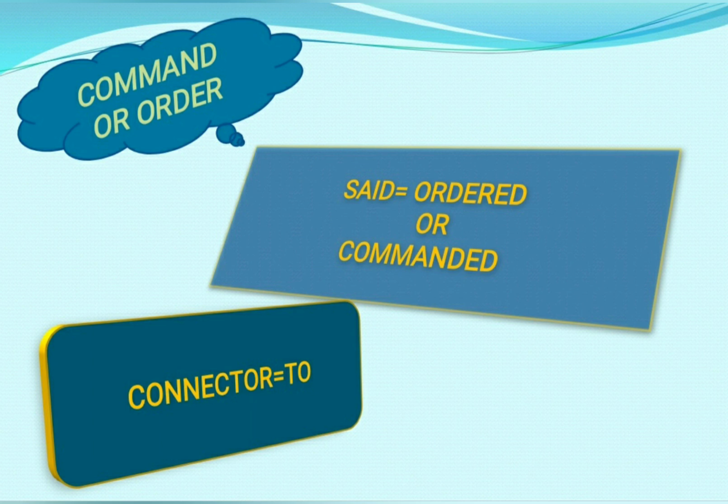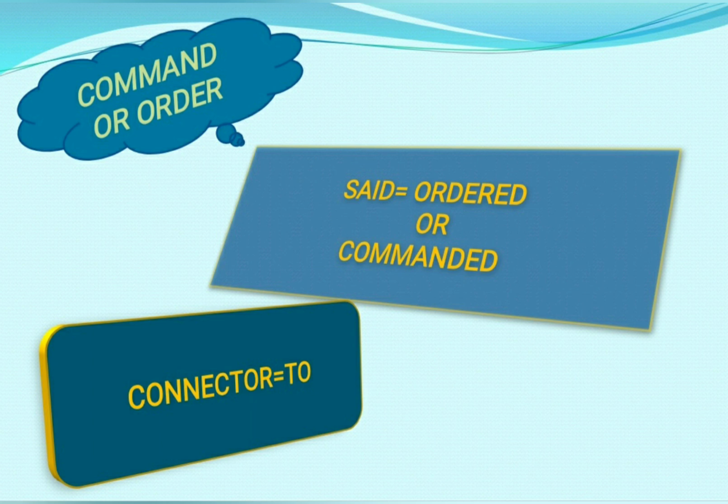So let's start. Dear students, if in reported speech there is a command or order, then always remember when you convert from direct to indirect speech, said will be converted into ordered or commanded.